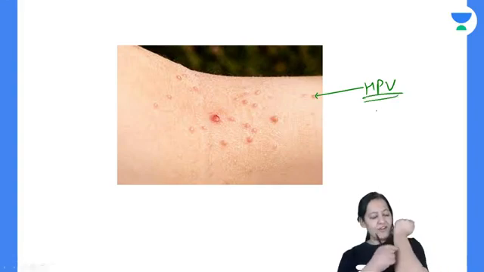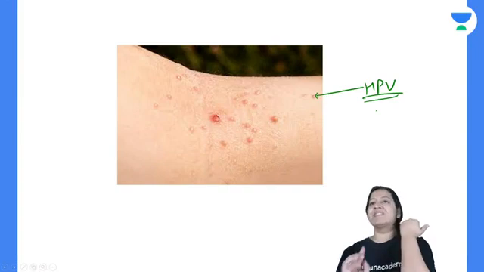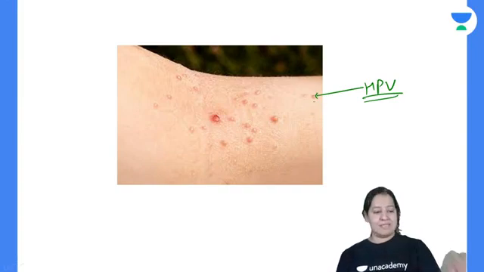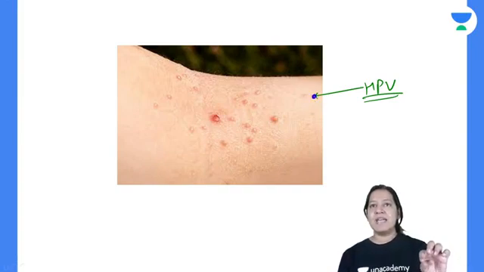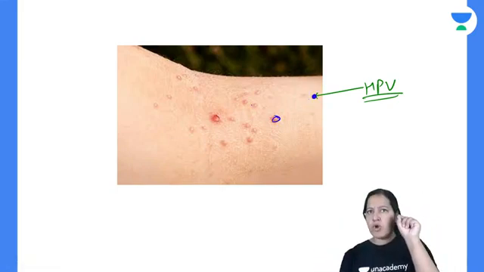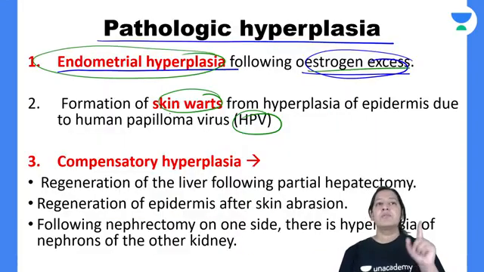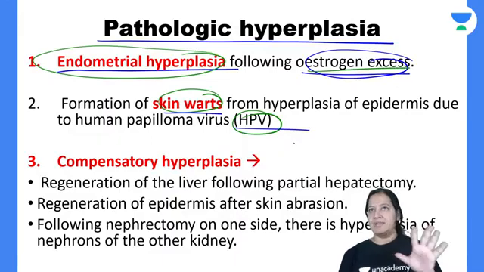If that virus is entering the skin, just suppose here it is entering any person's skin, so it is a stress, and the cells of the skin will undergo hyperplasia. They will divide and form small nodules due to hyperplasia. These are known as warts. So the disease is known as warts, the warts due to HPV. That is the thing. Have you got it?